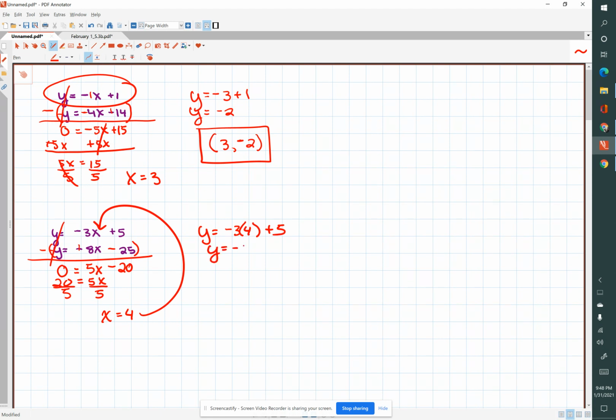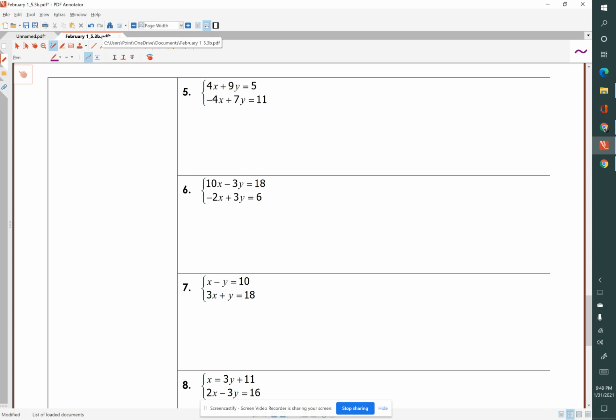Negative 3 times 4 is negative 12 plus 5, so y equals negative 7. Our ordered pair is 4, negative 7. So that's a little review for you. So let's get into these problems.